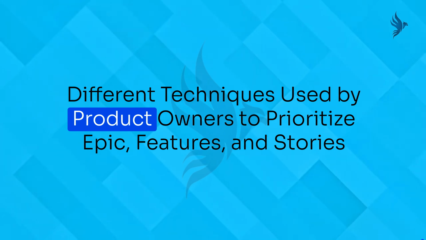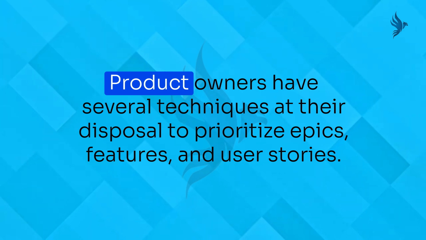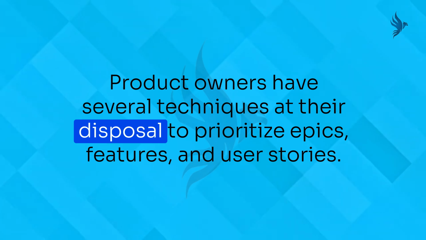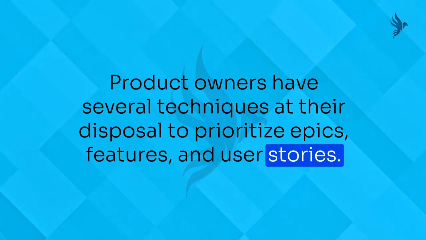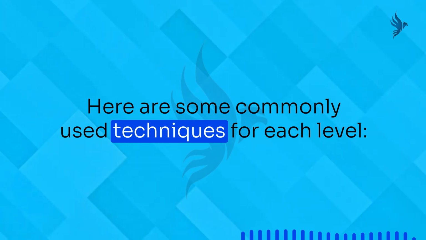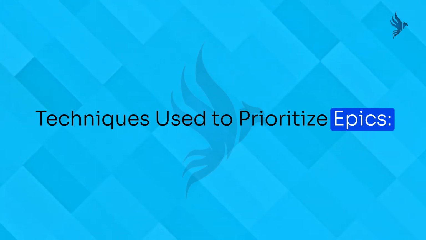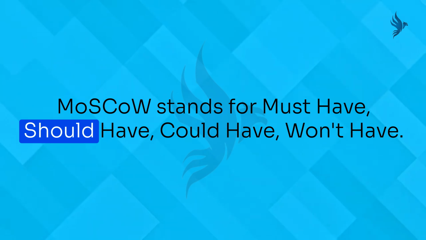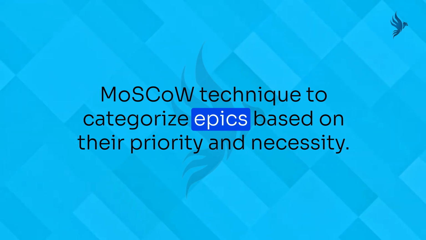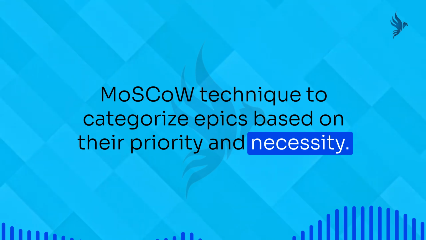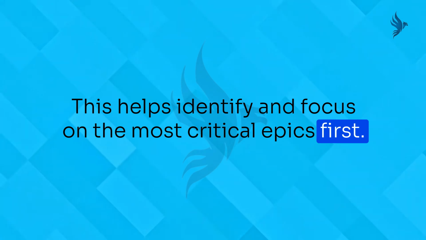Different techniques used by product owners to prioritize epics, features, and stories. Product owners have several techniques at their disposal to prioritize epics, features, and user stories. Here are some commonly used techniques for each level. 1. Techniques used to prioritize epics. MoSCoW stands for must have, should have, could have, won't have. Use the MoSCoW technique to categorize epics based on their priority and necessity. This helps identify and focus on the most critical epics first.